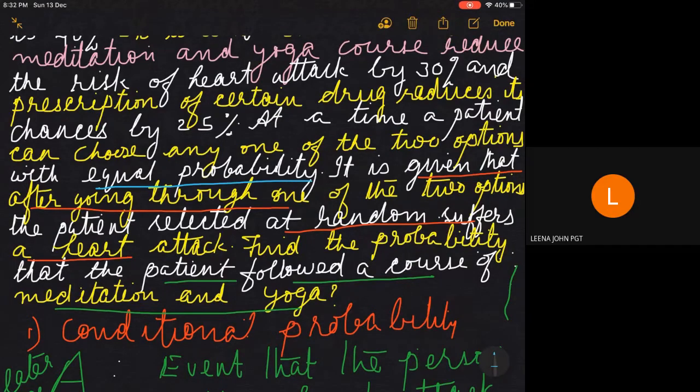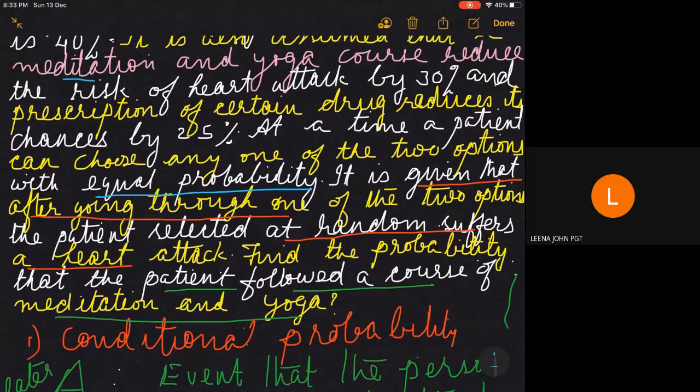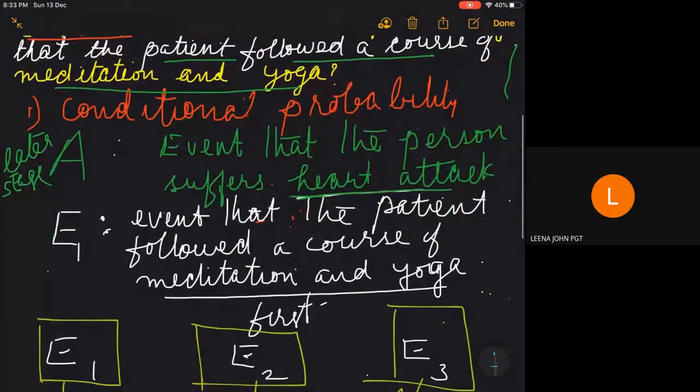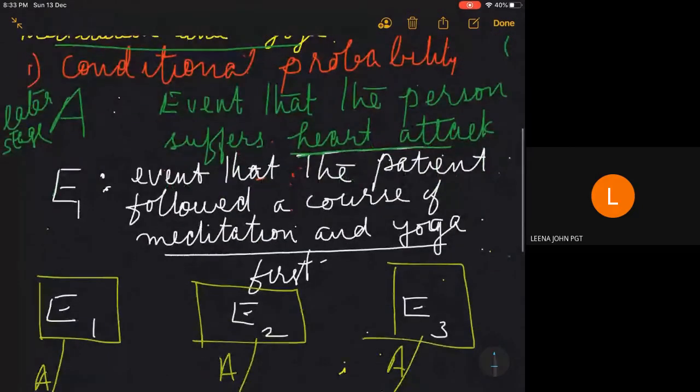That means the patient can either go for meditation and yoga, or go for prescription of certain drugs. So if E1 does not happen, then definitely E2 happens.